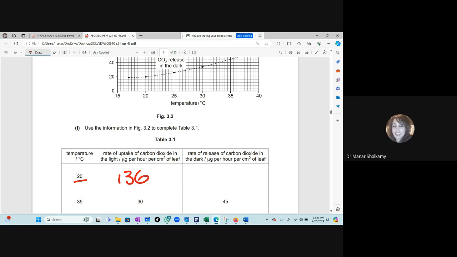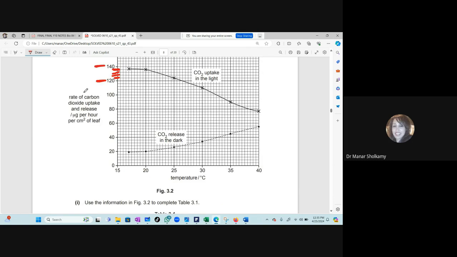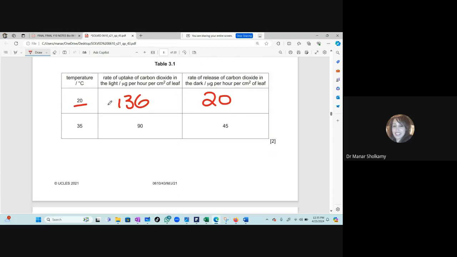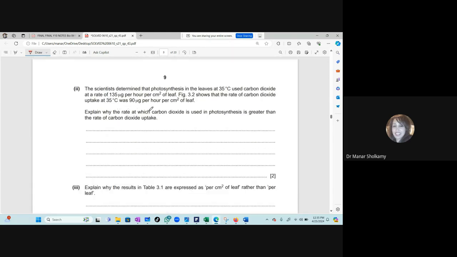Now, the rate of release at 20 degrees is here. This is very easy. It is directly 20. Okay, so you should be good at reading graphs. Explain why the rate at which carbon dioxide is used in photosynthesis is greater than the rate of carbon dioxide uptake. I am absorbing carbon dioxide, but I am using more than what I am absorbing. Where did the rest of the carbon dioxide come from?